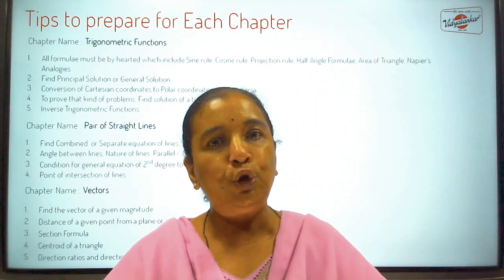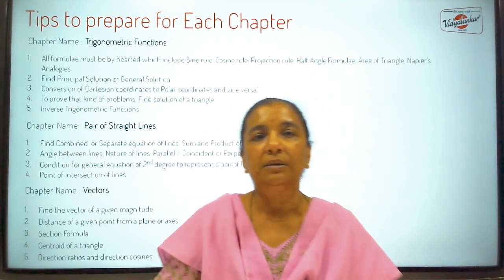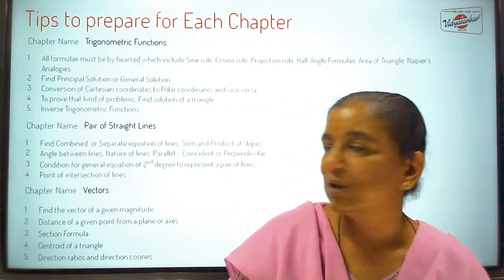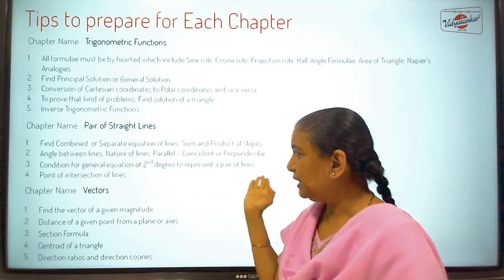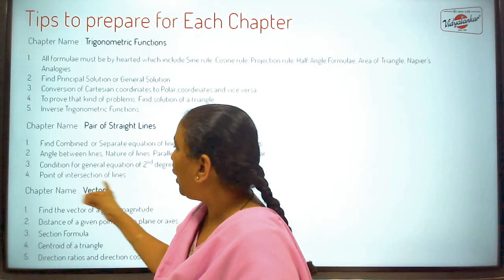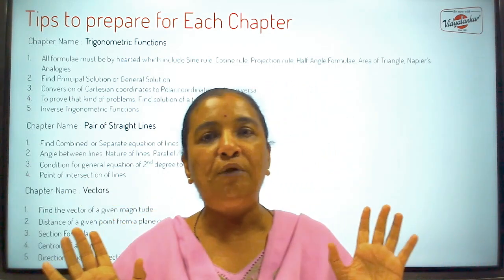Now this you should know. In the determinant form we write, and 1 or 2 values might be missing, p and q, they will ask you to calculate. So this formula one should know. Also by heart the formula for point of intersection of lines. They will give you a combined equation of line.